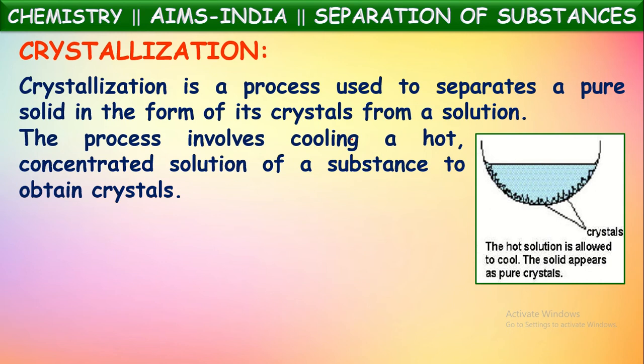So the process involves cooling a hot concentrated solution of a substance to obtain crystals of that solid dissolved in it. So what they do, they take the concentrated solution of that solid in the hot condition. Then it is slowly cooled. By cooling, that dissolved solid substance will be crystallized, means it converts into solid form. Those solid crystals can then be separated.